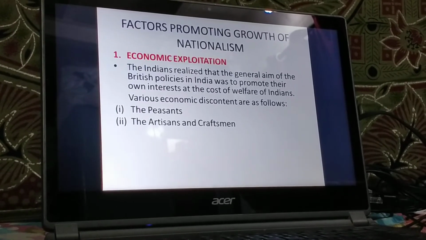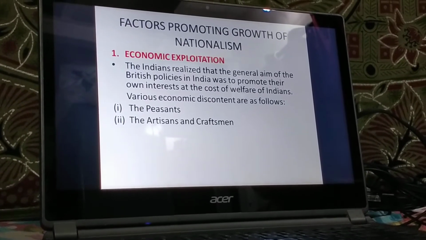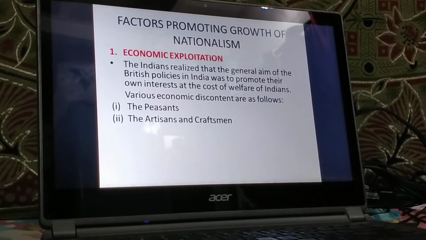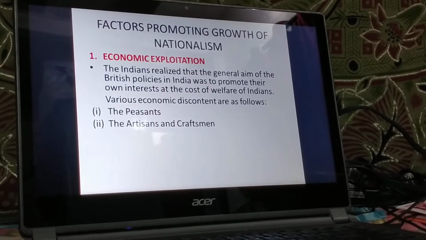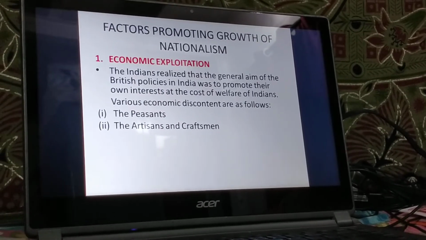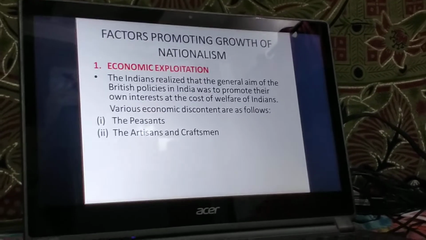They brought goods back to our country with minimum or nominal duty, or there was no duty levied at all. All right, so this clearly indicates that there was economic exploitation in our country.